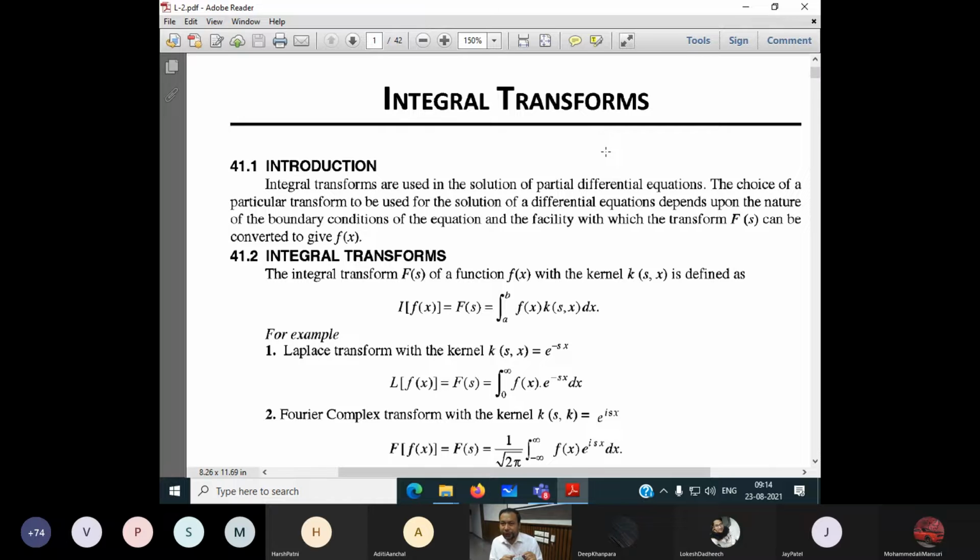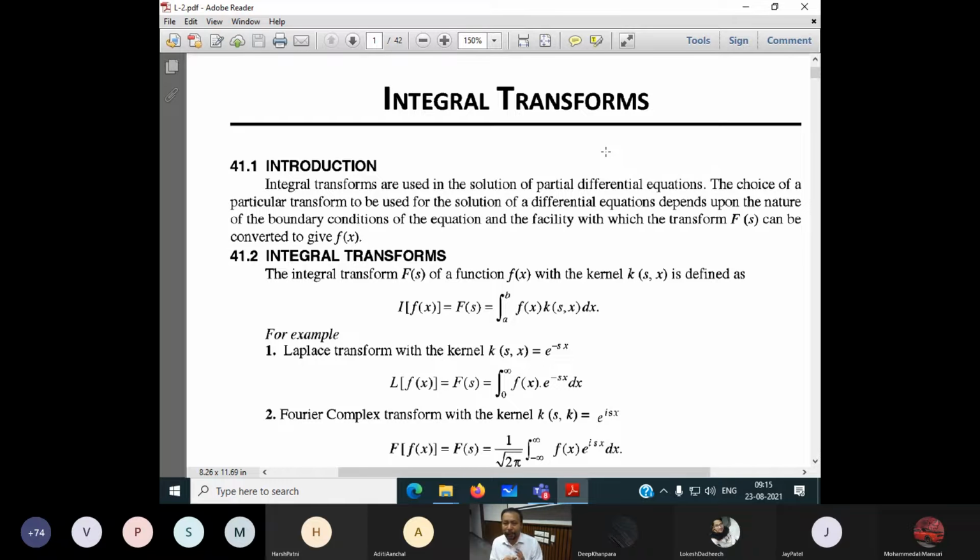The new students who are coming, please practice integrations. What are the properties? What are the rules of integration? How do I do integration by parts? These are very important in case of unit number 1. Totally, we require the complete concept of integration.